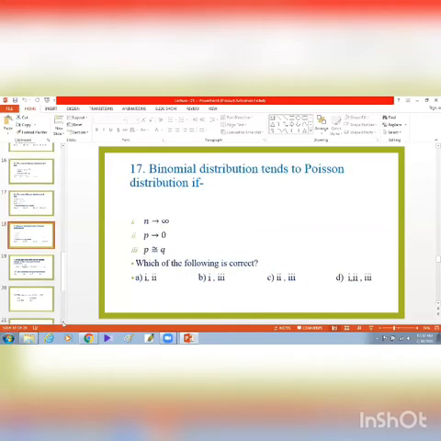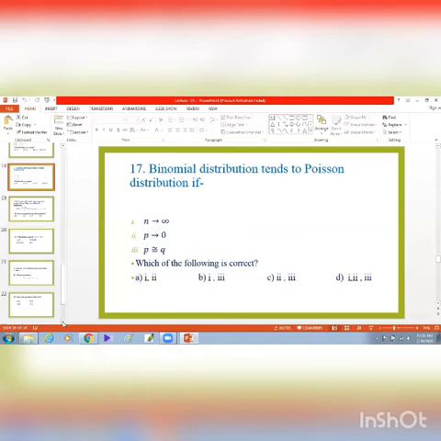Now number 17, binomial distribution tends to Poisson distribution. Under what conditions does the binomial distribution tend to the Poisson distribution? We learned that if the number of trials is very large, that is n tends to infinity, and p, the probability of success, is very small, that is p tends to 0, in that moment the binomial distribution tends to the Poisson distribution. So here 1 and 2 are the correct answer, that is n tends to infinity and p tends to 0. So the correct answer will be A, that is 1 and 2.